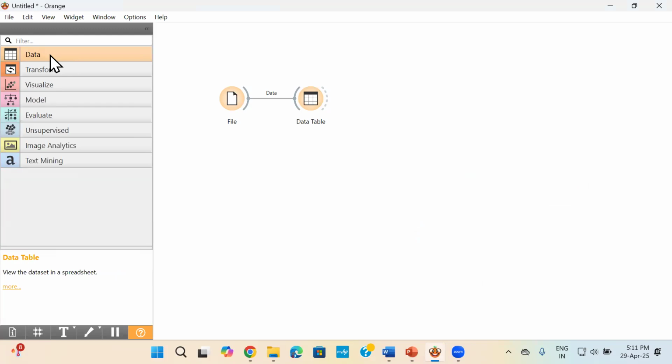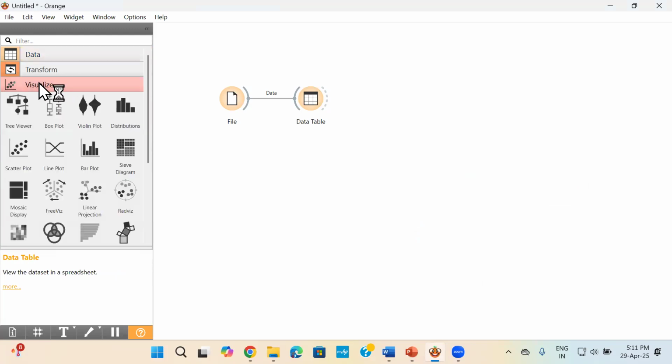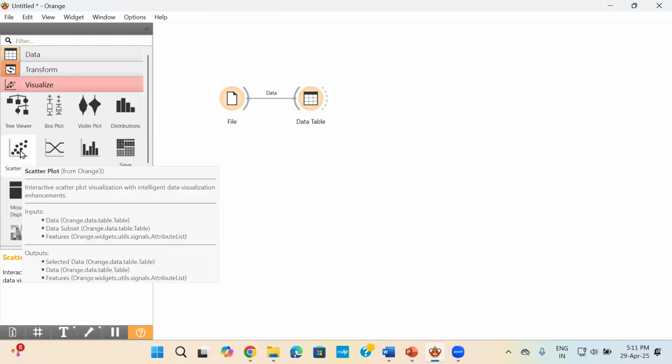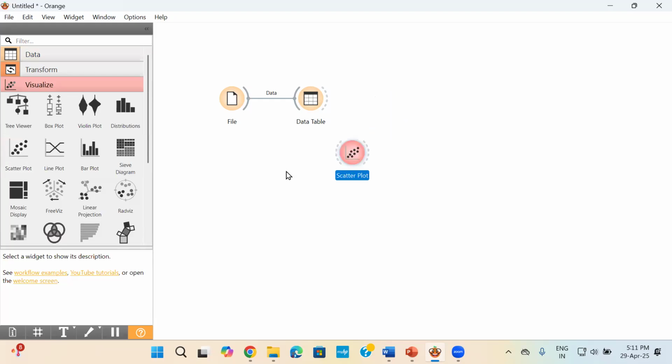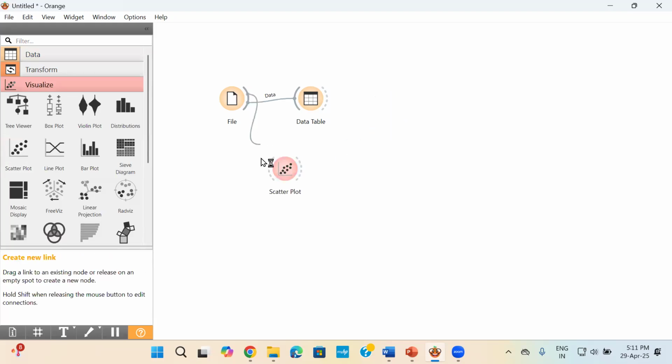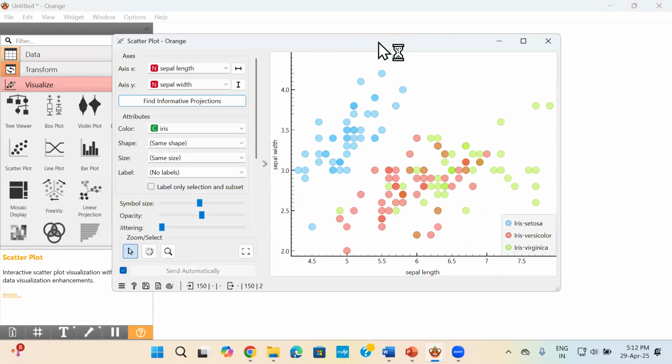Now, you want to see a scatter plot, suppose. So here I will be going to visualize. Okay, so visualize will show me all the visualizations that I could use for this. I want to use a scatter plot. So I just click here. The scatter plot widget appears and I just click and drag and join the connector. And if you just double click, you will be able to see the scatter plot.